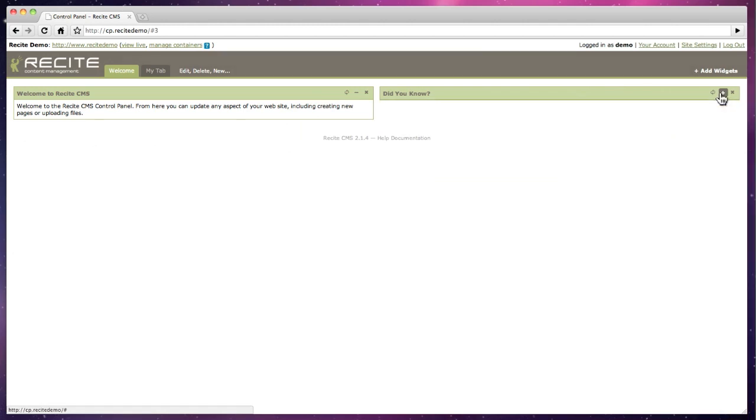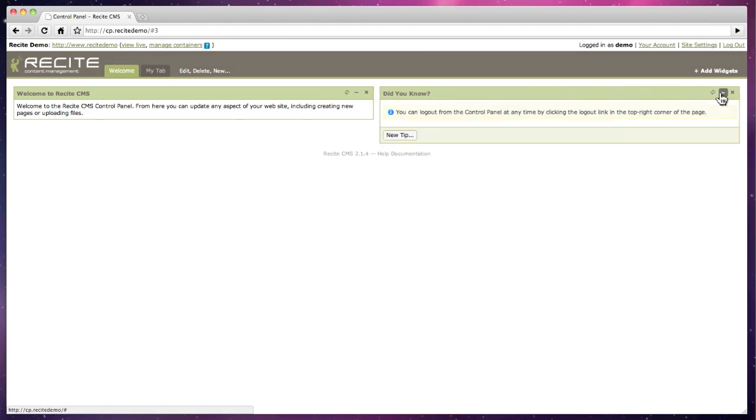Minimize a tab when you need some more room. You can restore it again when required. To reload a widget, click the Refresh button.